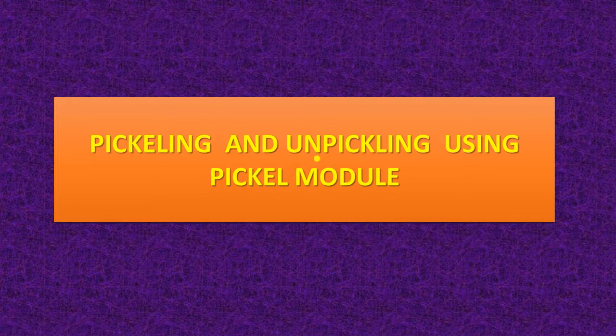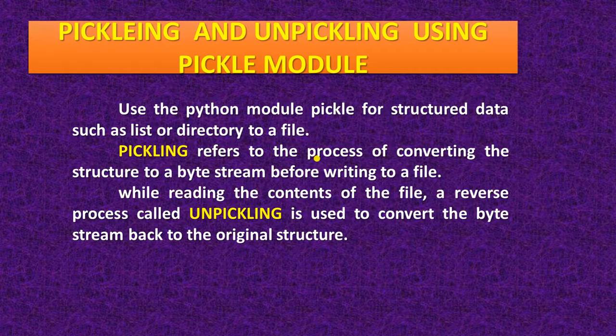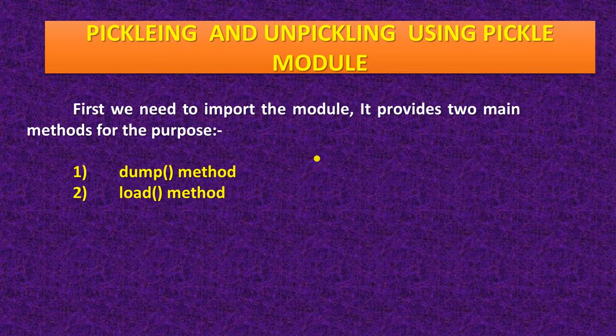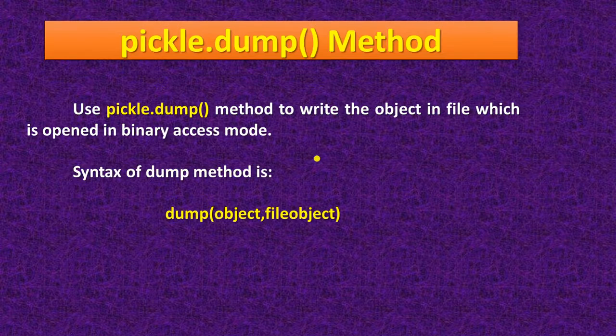Next is pickling and unpickling using the pickle module. As you know, the pickle module converts a structure to a byte stream before writing to a file. So it will convert the data into byte form. And unpickling is the reverse of pickling. It will convert the byte stream back to the original structure. In pickling, there are two methods, the dump method and the load method. If you want to write any data, you have to use the dump method, and if you want to read from the binary file, then you have to use the load method.